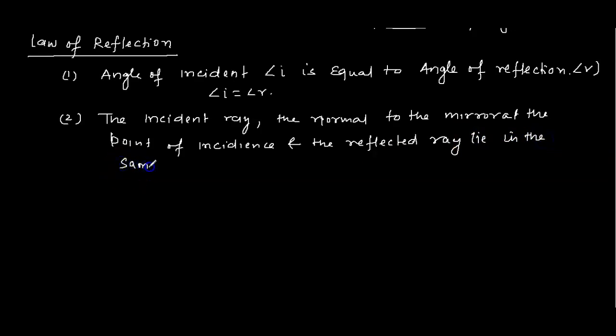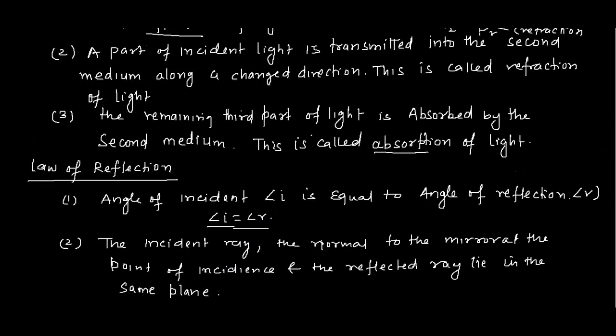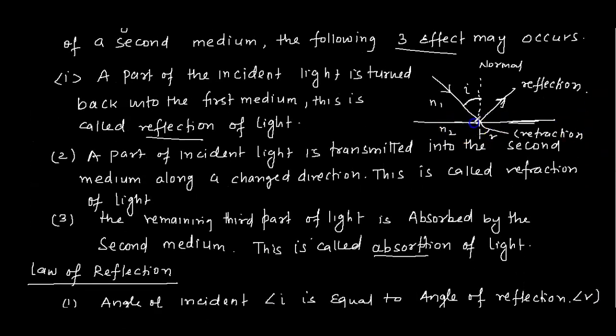This is called the law of reflection. So the angle of incidence is equal to the angle of reflection. Incident ray, reflected ray, and refracted ray all lie on the same plane. You can see here, this is the plane. So this incident ray, reflection, and this refraction all lie on the same plane only.